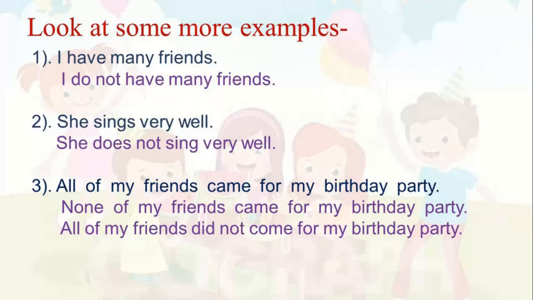And this sentence means that no friend of mine came for my birthday party. And the other way is, all of my friends did not come for my birthday party. Here, the negative word not is used. And this sentence means that few friends came for my birthday party, not all.